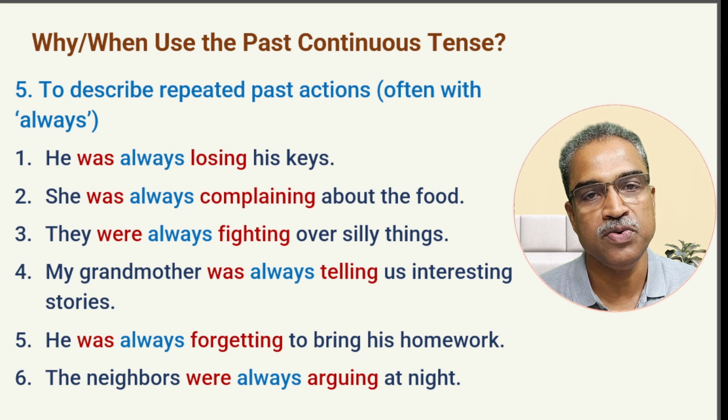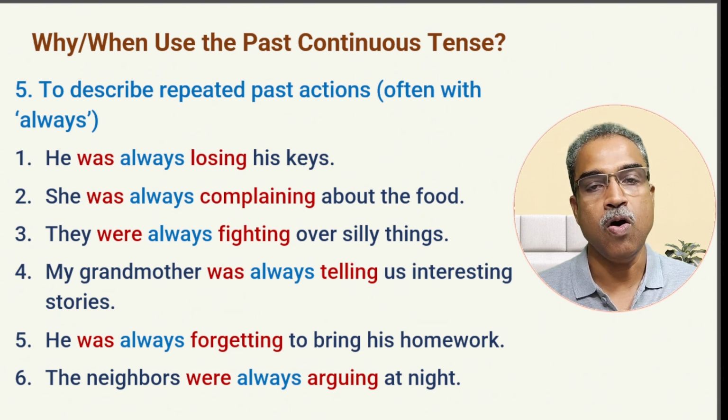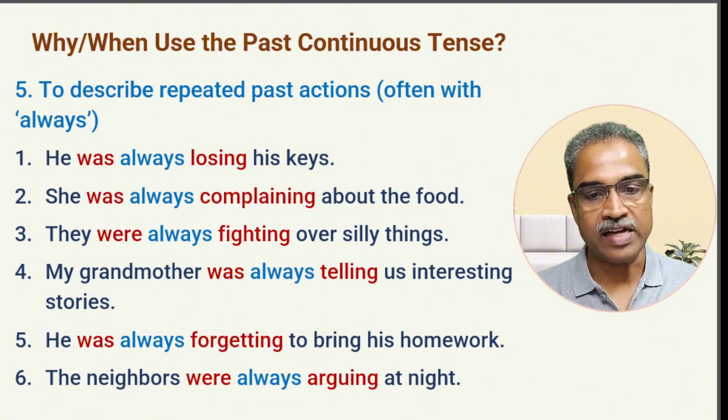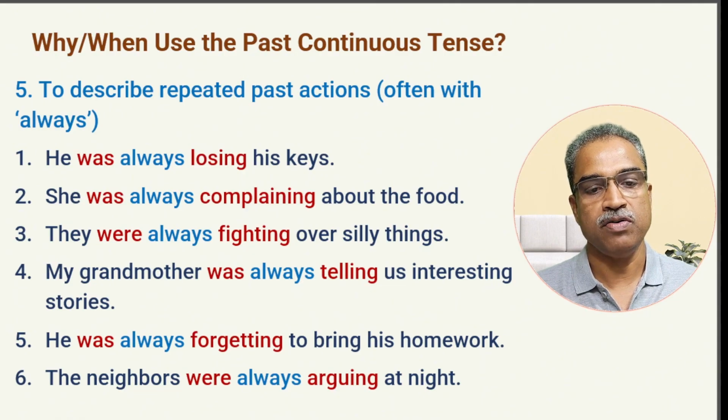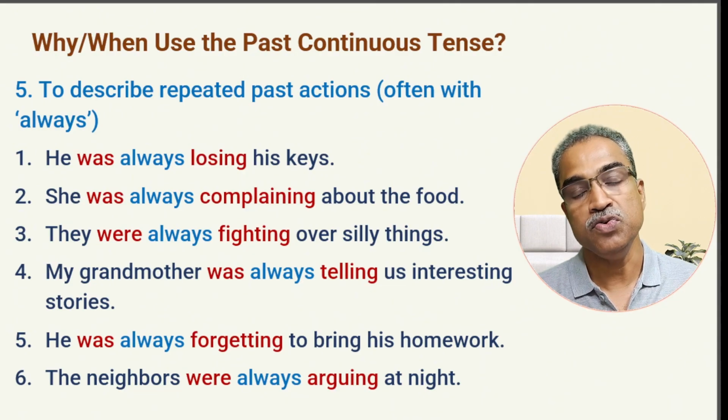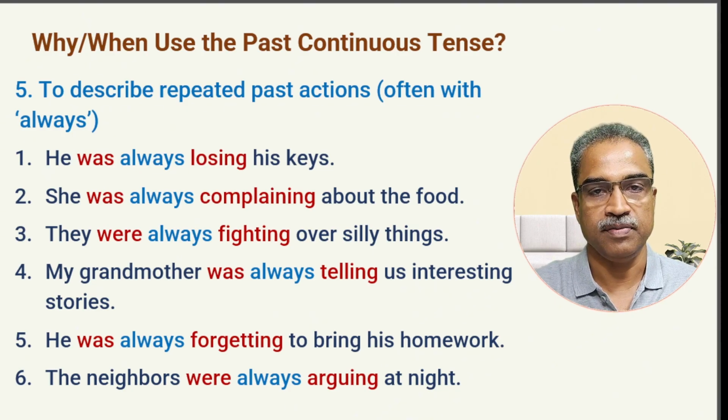And often we use this word always. That is a special way of expressing our complaint or irritation, as we saw in the last ones. But here, we use it to describe something that used to happen in the past.